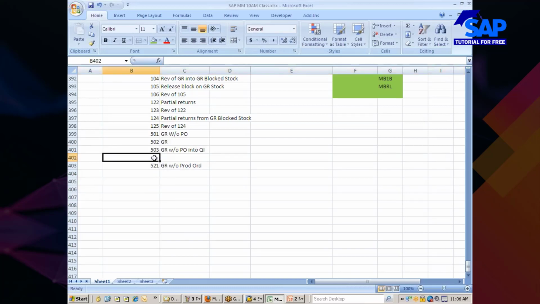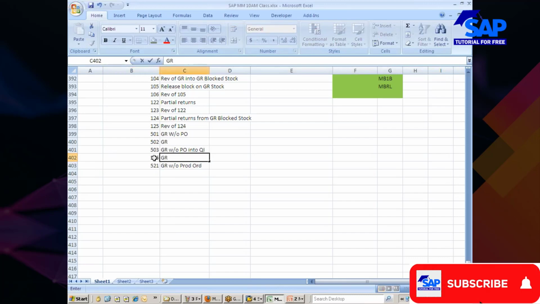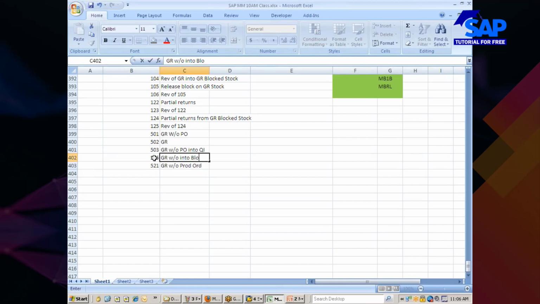GR without PO into your stock. Okay, reversal of 501, 504 is reversal of 503, 506 is reversal of 505.